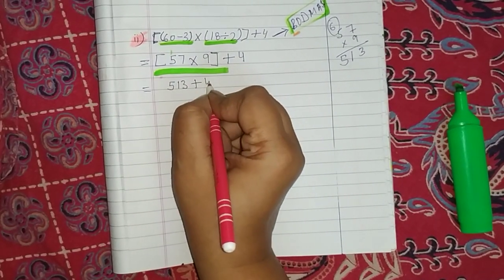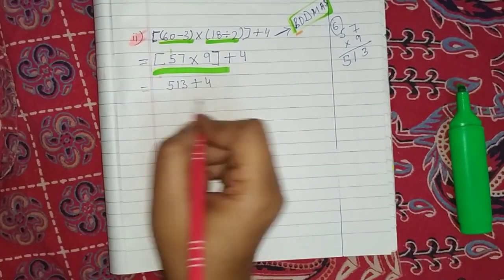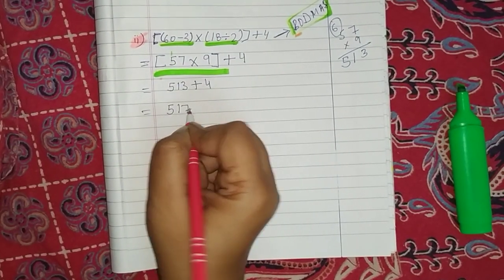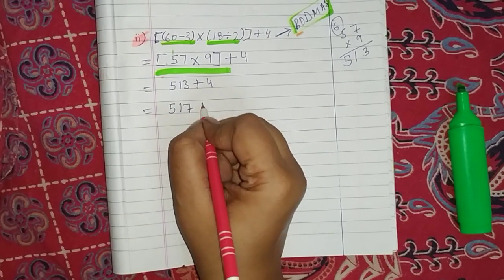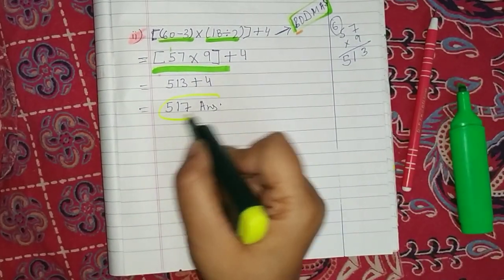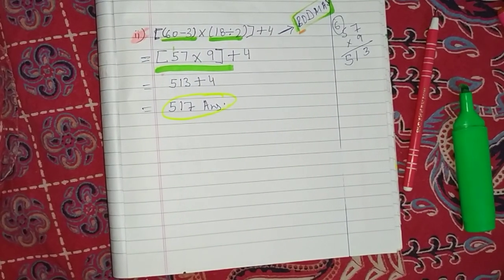513 plus 4. Yes, now solve this. So, 517. Yes, is answer. So, this is what, children? This is our answer. Simple.